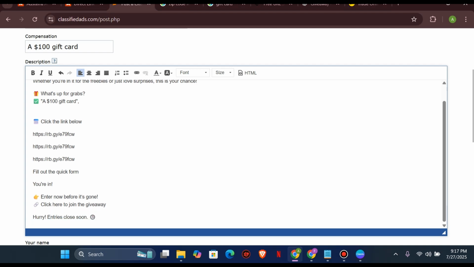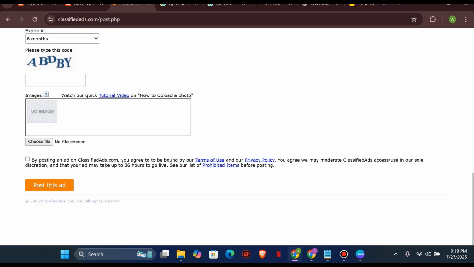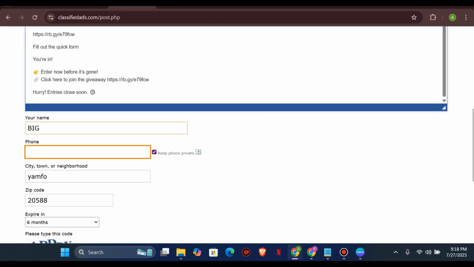And then the next thing you're gonna do here, it says enter now before it's gone. Click here to join the giveaway. So click here to join the giveaway. You have to also input the link here. And then this is how it's actually gonna look like. So you're actually going to do this for free. Once you scroll down, it says here is very important.